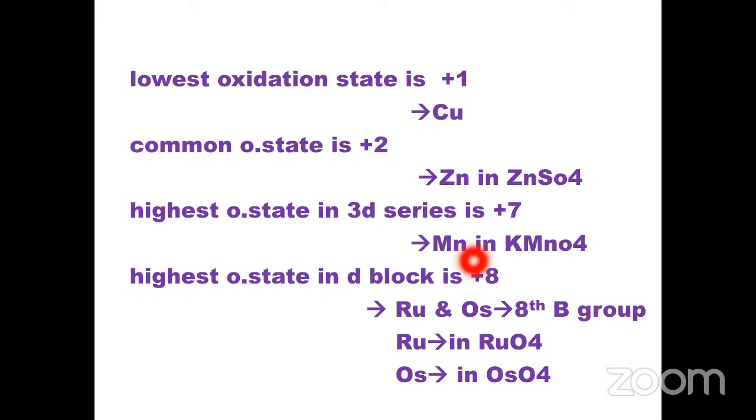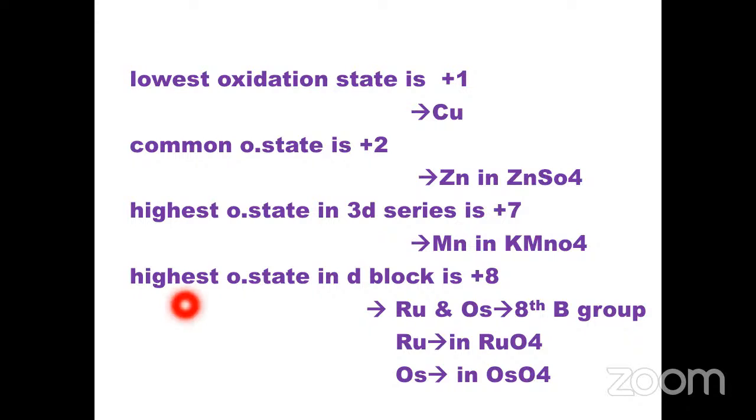And the highest oxidation state in the d block is +8. It is not in the 3d series. The highest oxidation state in the 3d series is +7, exhibited by manganese, observed in KMnO4. If you calculate the oxidation number of manganese in KMnO4, you will get +7.